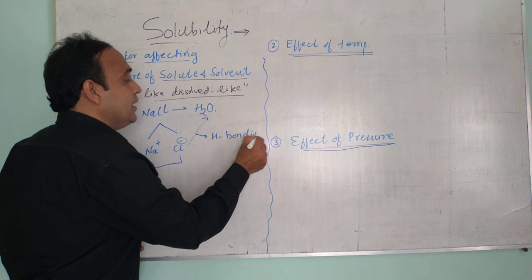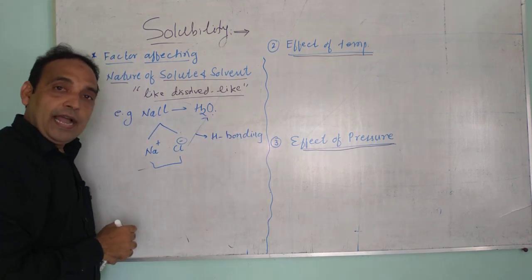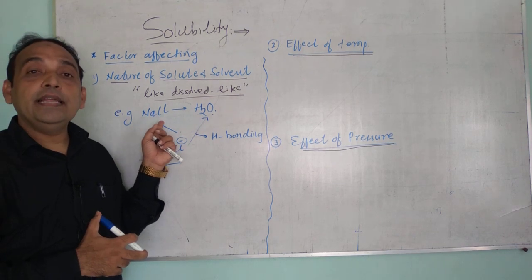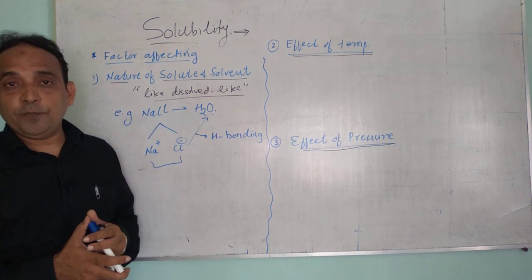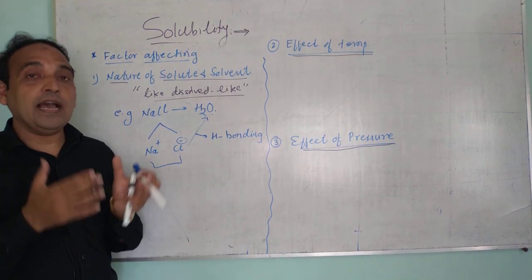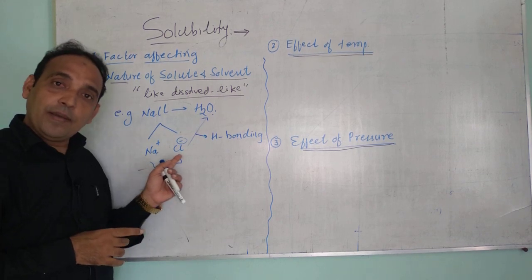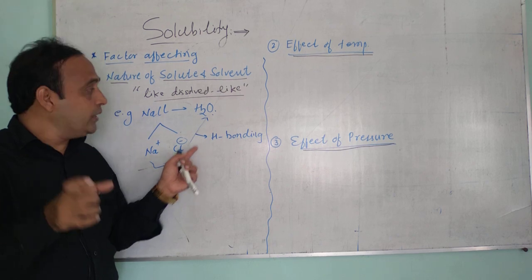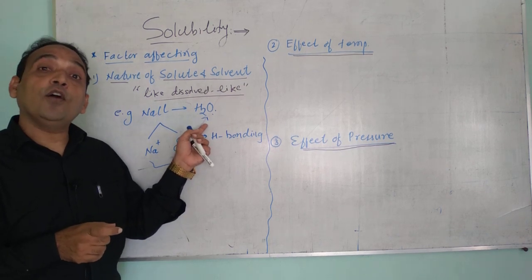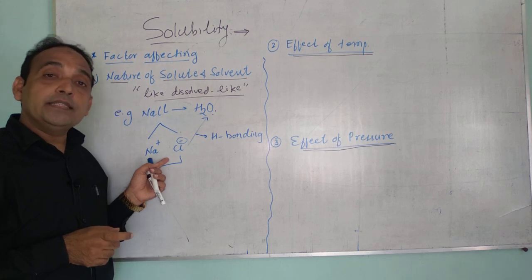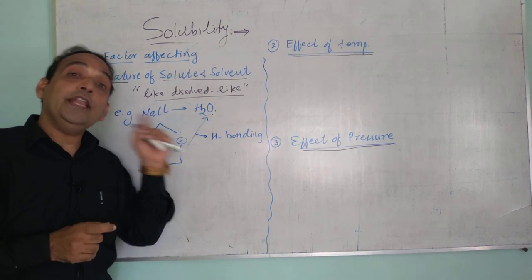That's why NaCl readily dissolves in water. The intermolecular forces, or ion dipole interaction, of Na plus and Cl minus are comparable with the hydrogen bonding of water molecules, and that's why NaCl readily dissolves in water.